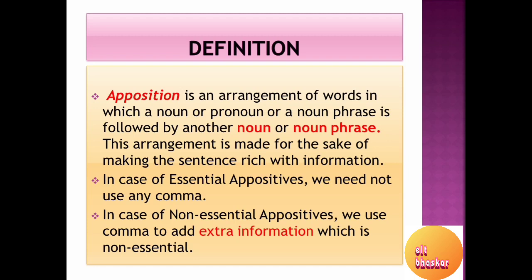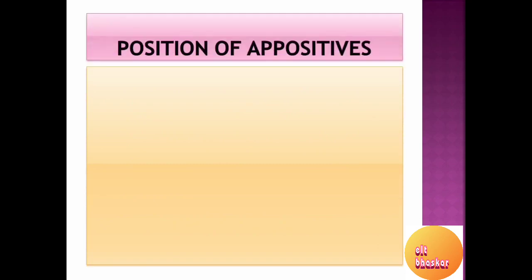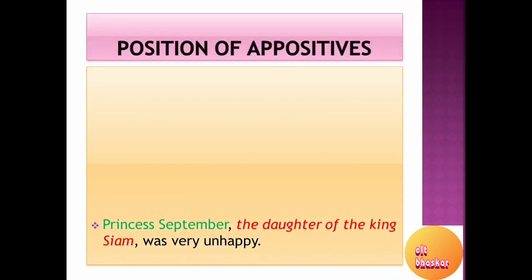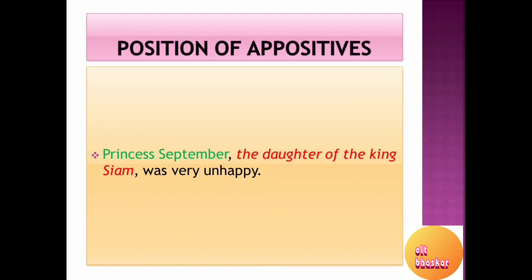Now we will see what are the positions of appositives. Is it that appositives will only come in the beginning of the sentence, or just after a noun or noun phrase? Let's see. In this example, we find: Princess September, the daughter of the King Siam, was very unhappy. Here the appositive is the part which is highlighted with red ink.